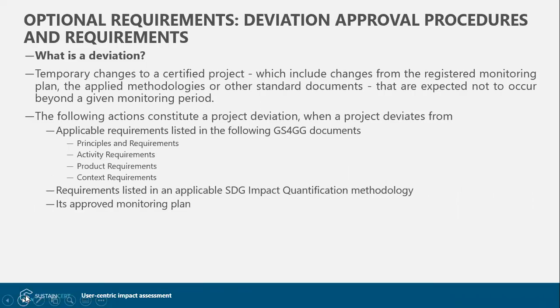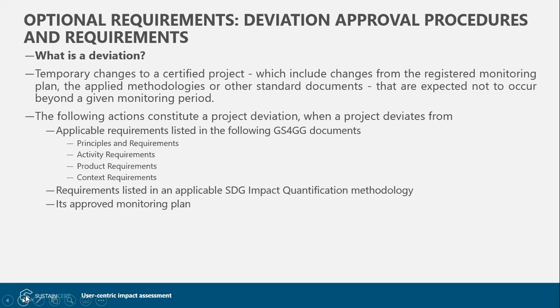All right. So let's have a quick look at the deviation approval procedures. This was released by Gold Standard in January this year, and I think we just discussed that if the changes are temporary, then they should follow the deviation approval process. So this is the document which would be applicable in such cases.